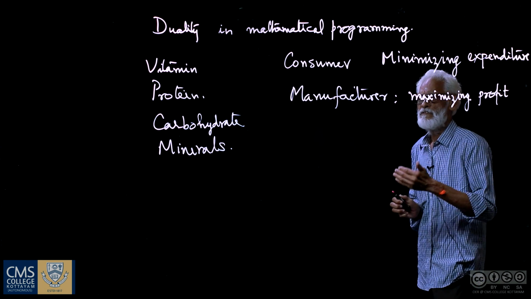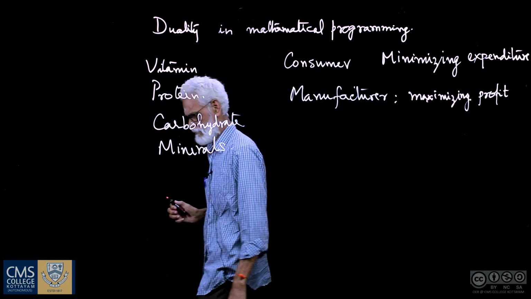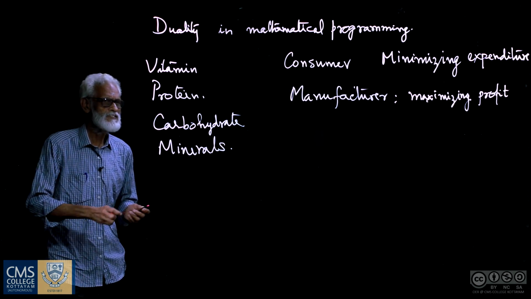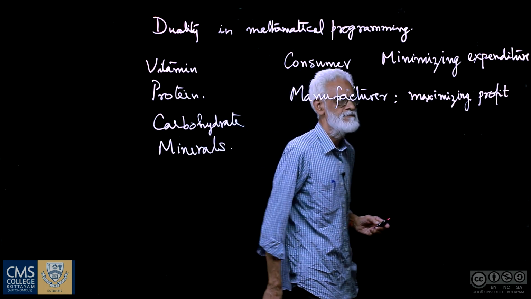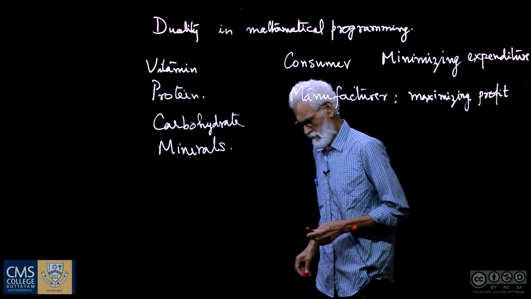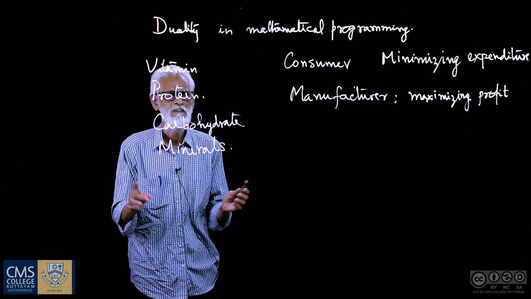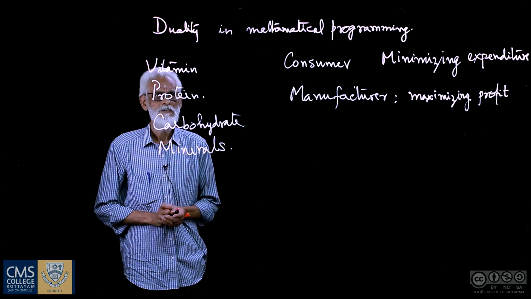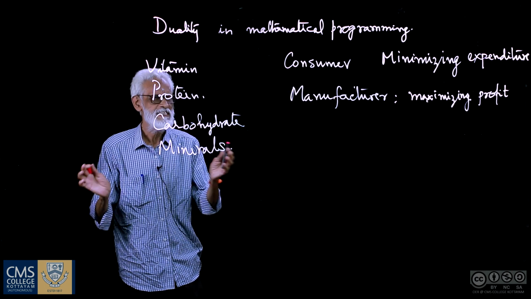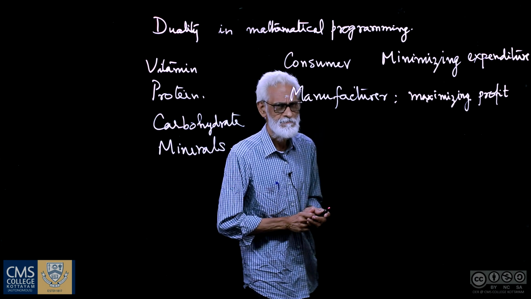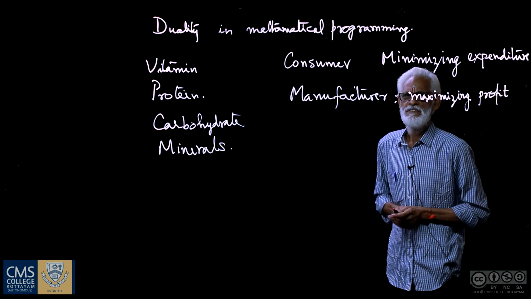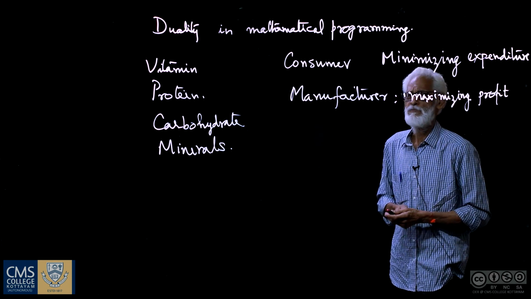So how to then maximize their profit after meeting all this expenditure? So that is the problem of the manufacturer. This sort of thing occurs in our day-to-day life, in commerce, in economics. Now you take any branch of study, you can see the presence of maximization and minimization.